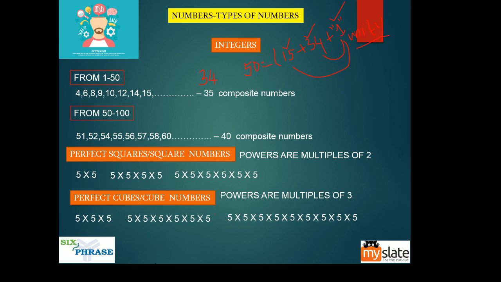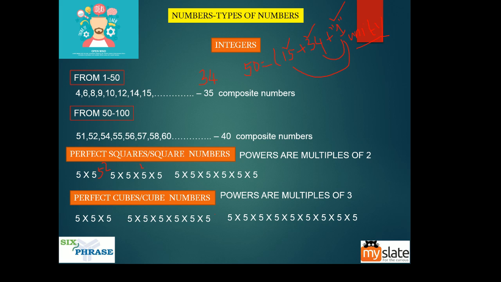Now, there is one last type of numbers that you're going to see. It is called perfect squares or square numbers. What are perfect squares and square numbers? The powers are multiples of 2. If you find the powers are multiples of 2, they are perfect squares or square numbers. For example, 5 into 5 is 5 square, right? So this is 5 square, a perfect square or square number.